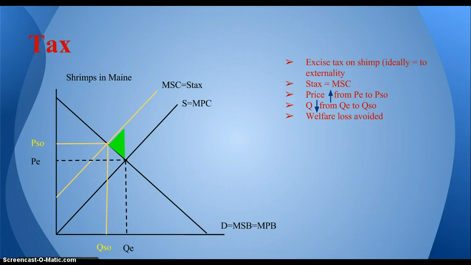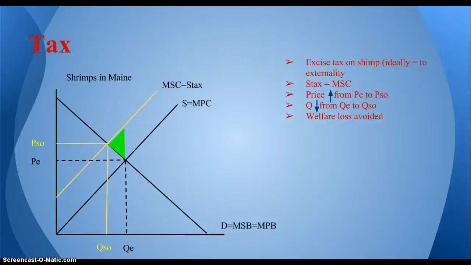To tackle the problem of the negative externality in production, in this case the overfishing of shrimp, there are two options. The first is a tax. This would be an excise tax on shrimp and would ideally be equal to the value of the externality. This would cause the new supply curve, the supply tax curve, to be equal to the marginal social cost curve, and it would run over it. This, of course, would be ideal, as there would be no inefficiencies in the market,